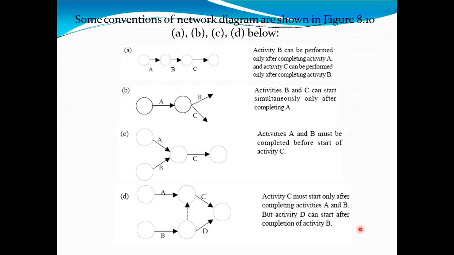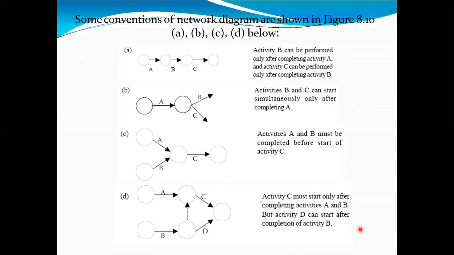In the first diagram, A, B, C, these 3 activities are there. These are the arrows named A, B, C, and the events in circles have no names. You can consider 1, 2, 3, 4 continuously. In diagram A, which is the first activity? Obviously activity A is the first activity. This is the preceder first. For activity A, B is the succeeder.